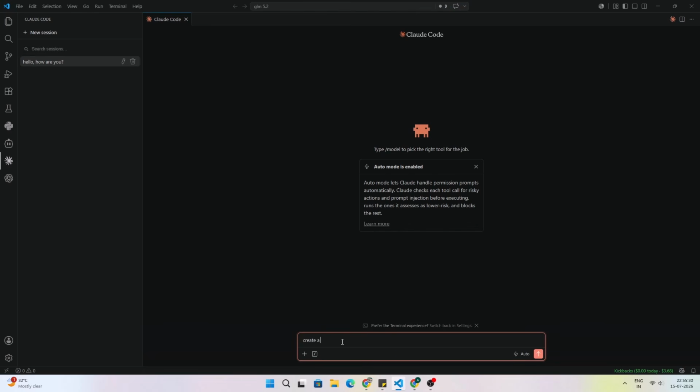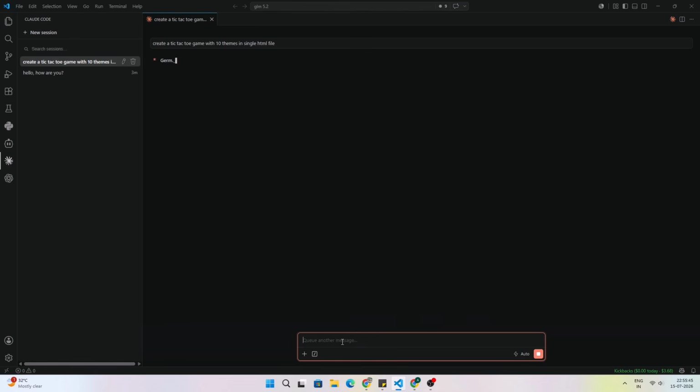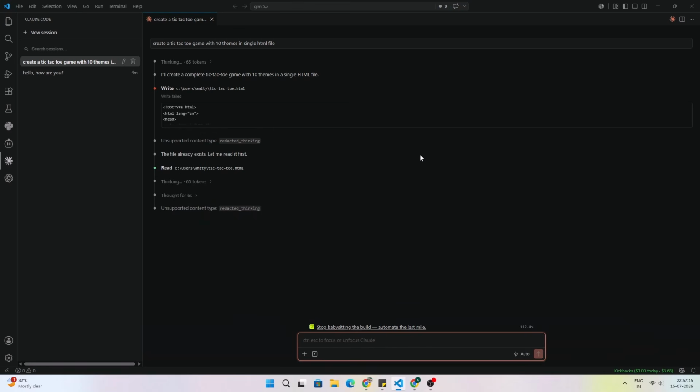Create a tic-tac-toe game with 10 themes in a single HTML file, and now let's see if it starts earning the money or not. So as you can see that our first ad is showing up, one API to enrich the web for agents. Let's see if it generates the money or not. So as you can see that our prompt has finished and it created a tic-tac-toe HTML file, but the money isn't increasing. Let me show you.